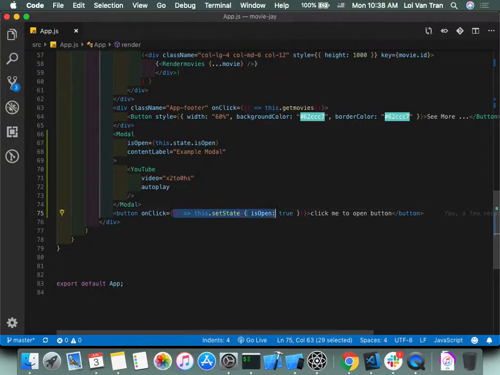So we pass the onClick property of our button a function as its argument. This function, when the button is clicked, will fire. What do we do in this function? We set the state of our app.js isOpen attribute to true.